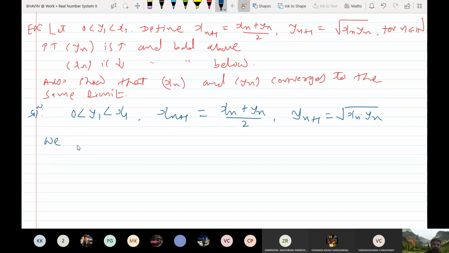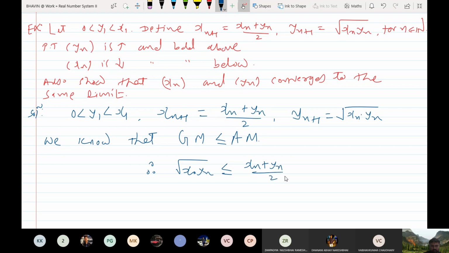We know that geometric mean is less than or equal to arithmetic mean. So from this you can say that the geometric mean of xn and yn is less than or equal to xn plus yn by 2.